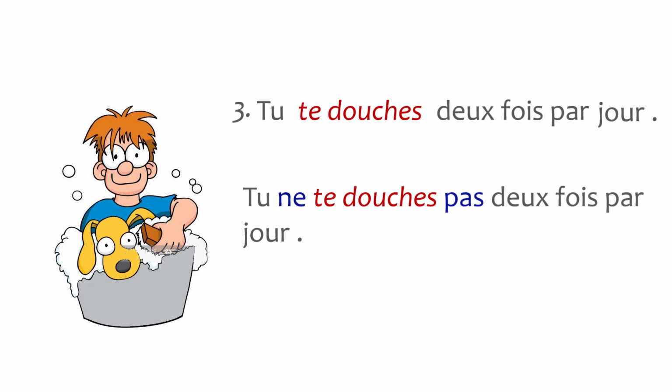Now the third statement is tu te douches 2 fois par jour. You shower twice a day. Now again you can see the verb conjugation is already highlighted, and here we just need to add ne and pas accordingly. So we'll add ne between both the pronouns tu and te. Okay, so it will be read like tu ne te douches pas 2 fois par jour. You don't take a bath twice a day.